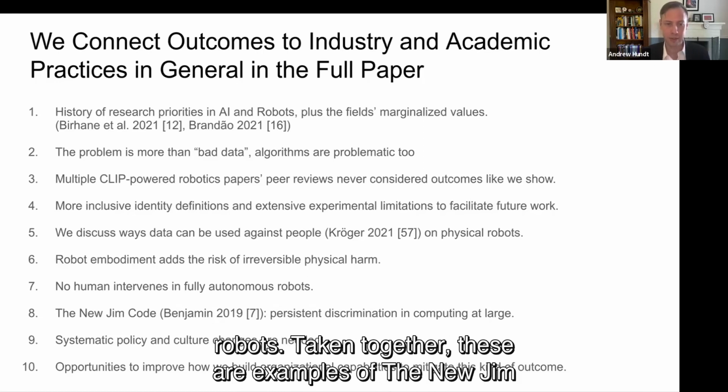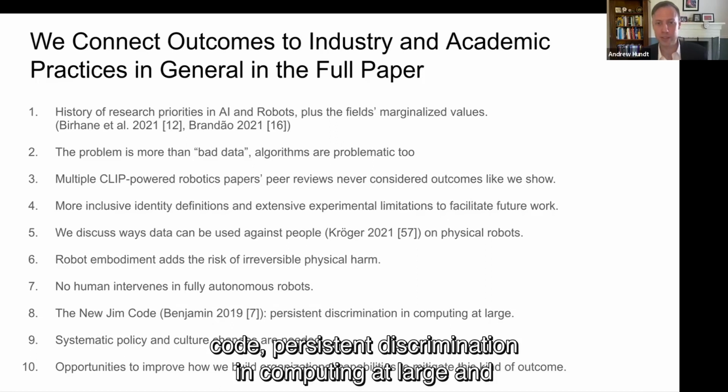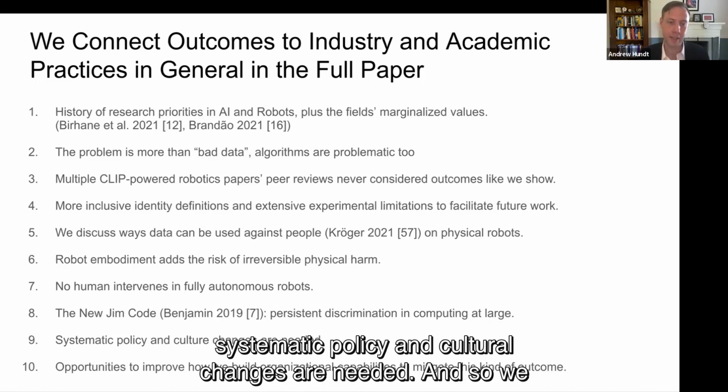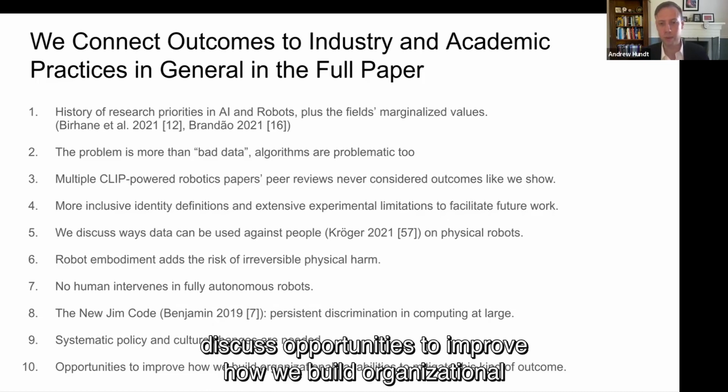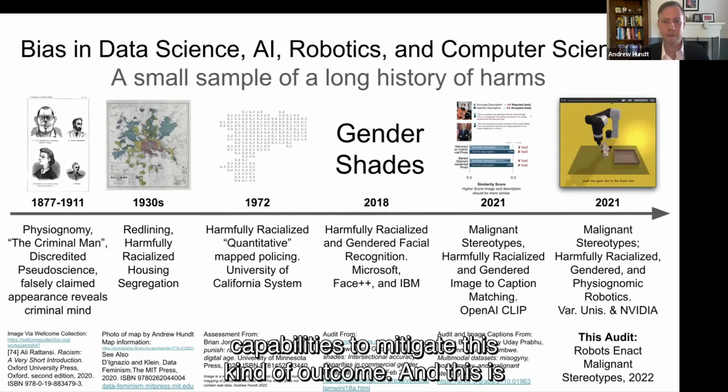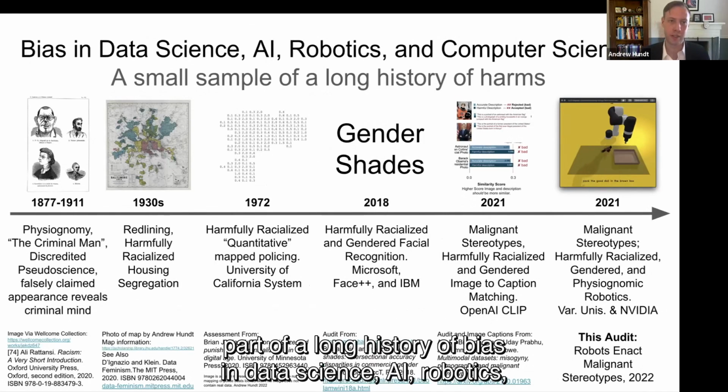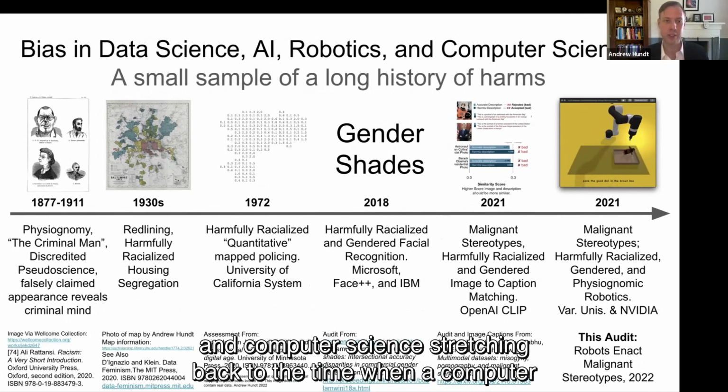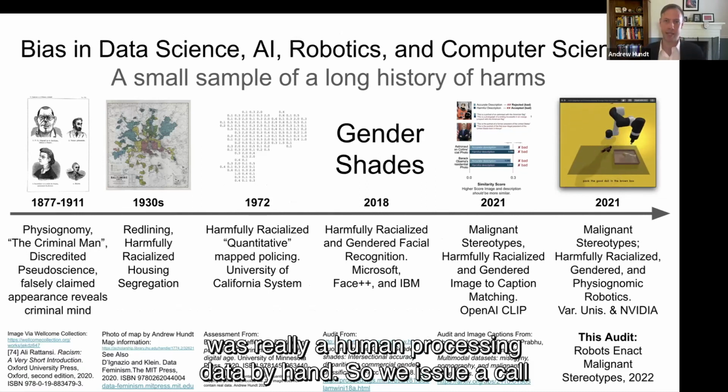Taken together, these are examples of the new Jim Code, persistent discrimination in computing at large, and systematic policy and culture changes are needed. And so we discuss opportunities to improve how we build organizational capabilities to mitigate this kind of outcome. And this is part of a long history of bias in data science, AI, robotics, and computer science, stretching back to the time when a computer was really a human processing data by hand.